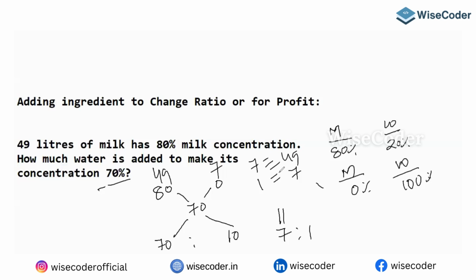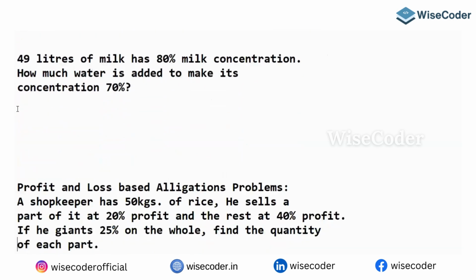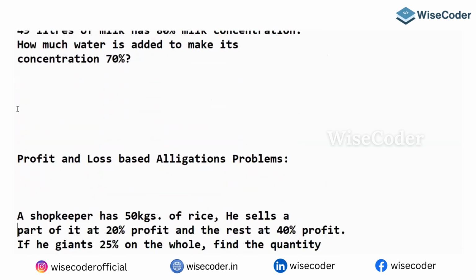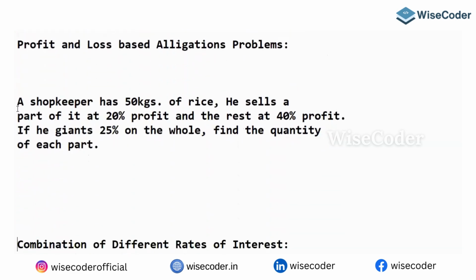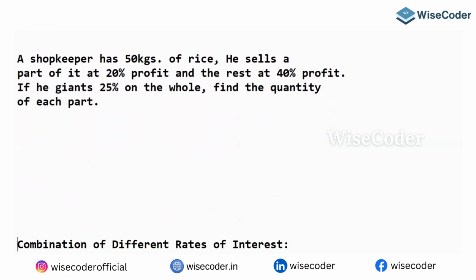Okay, we'll try to solve the next question. Your next question goes like this. Now we'll solve a question based on profit and loss, but using allegation. A shopkeeper has 50 kgs of rice. He sells a part of it at 20%.